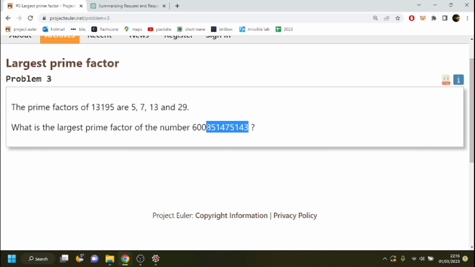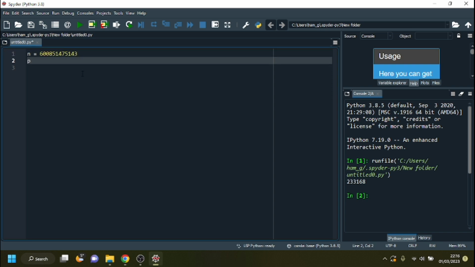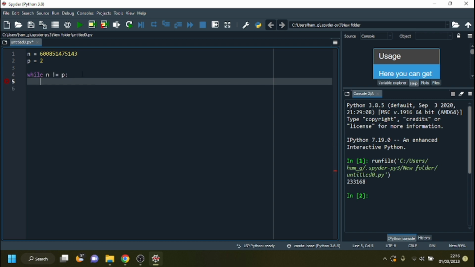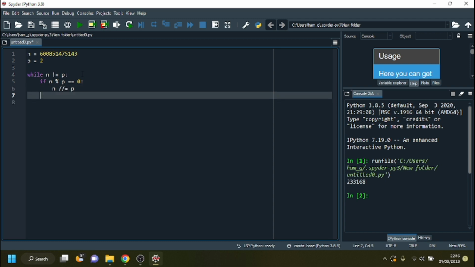Here's how the code will work. N is that, P is 2. Now, while n is not equal to P, if n mod P is equal to 0, then n divide by P.